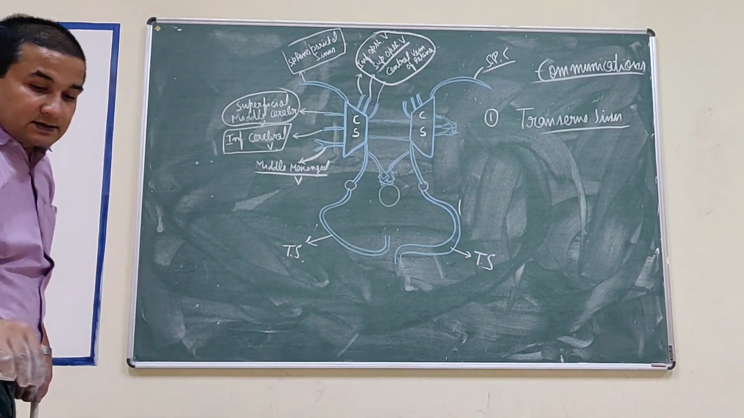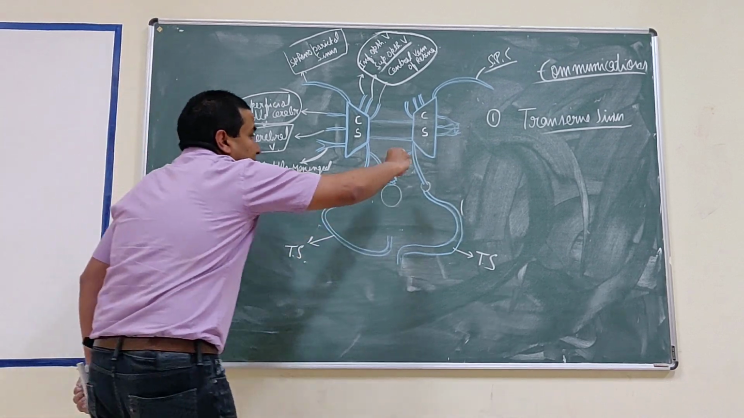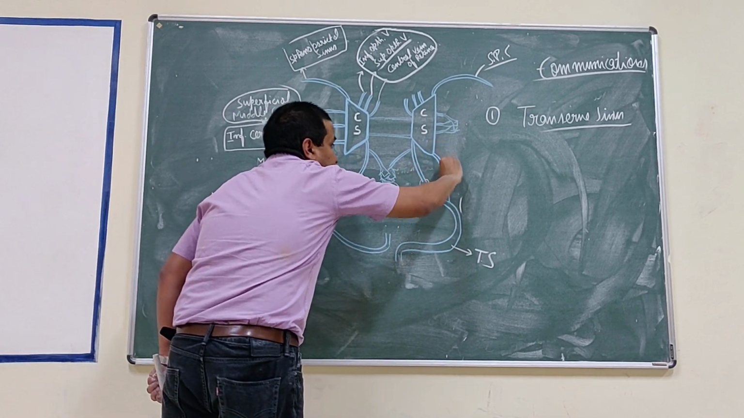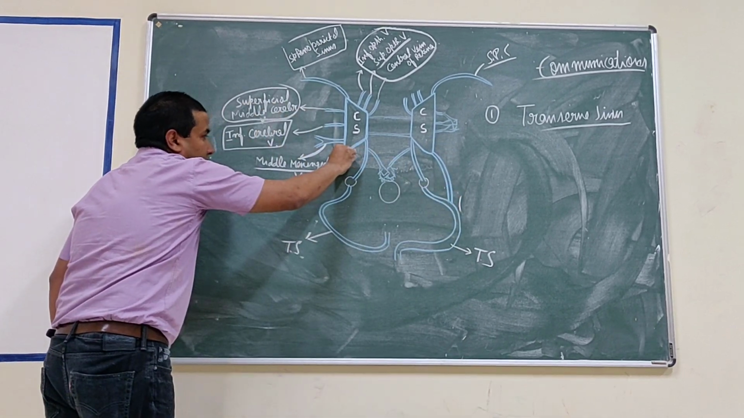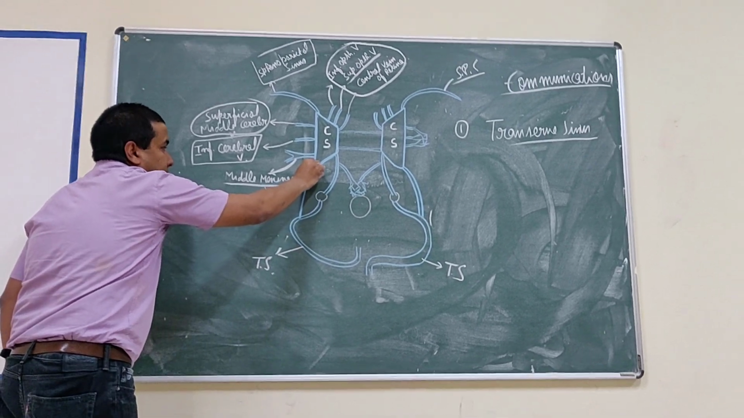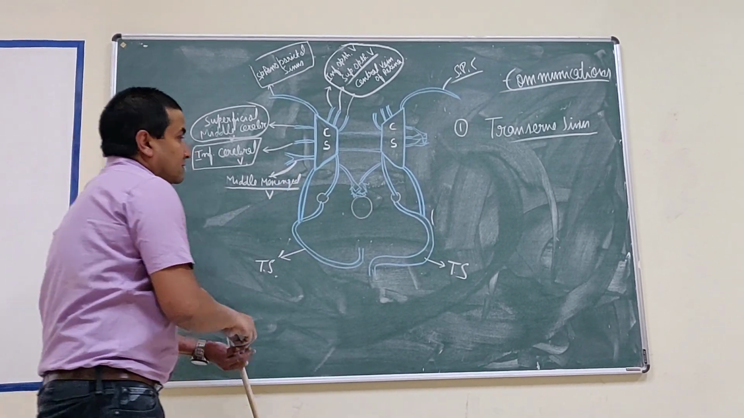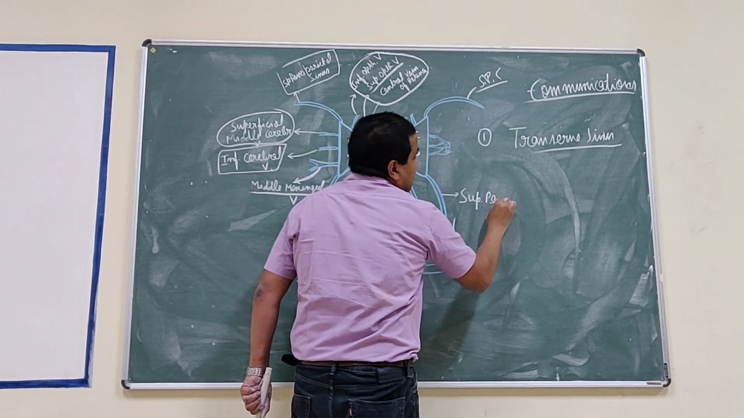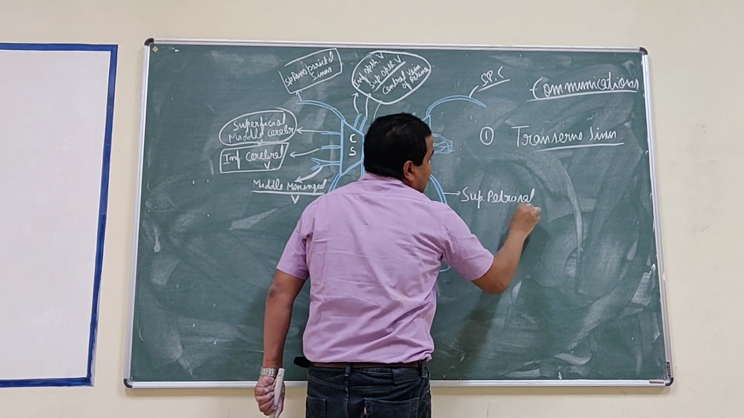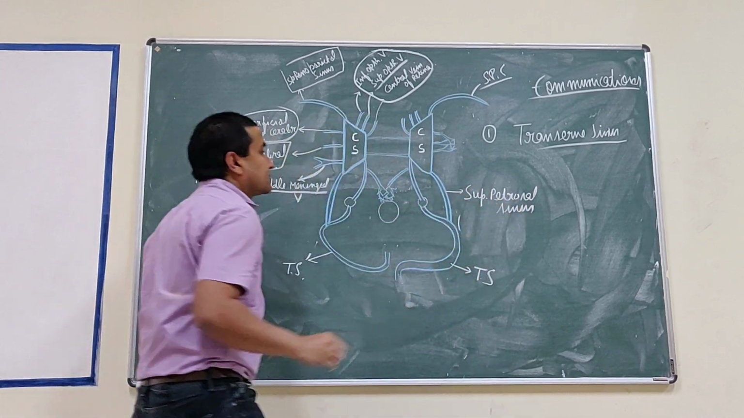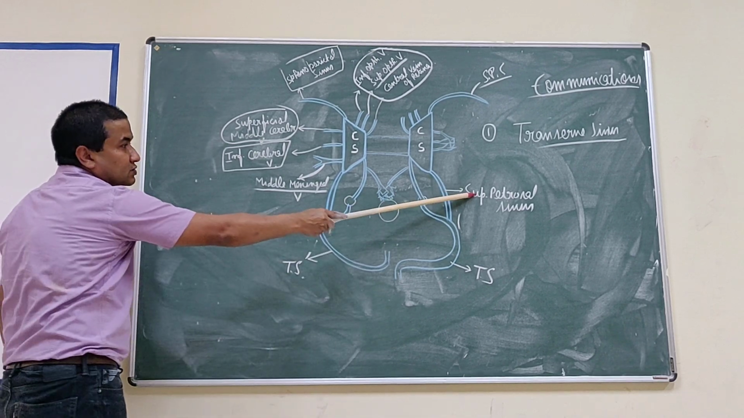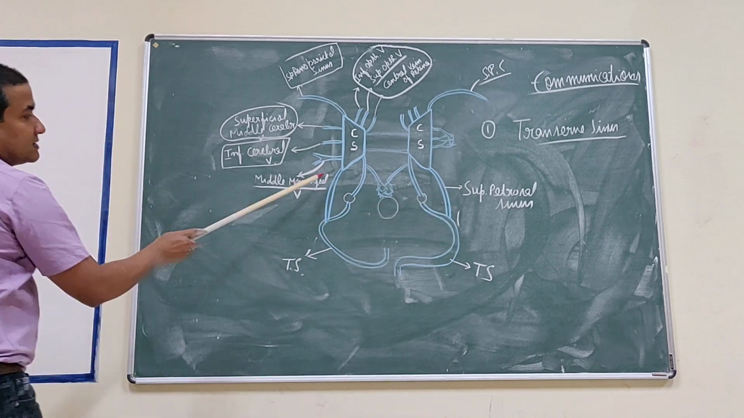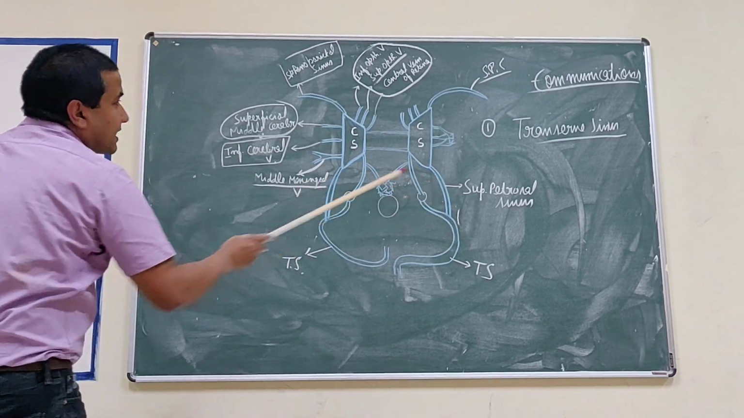This cavernous sinus communicates with the transverse sinus by the superior petrosal sinus. This is the superior petrosal sinus. This superior petrosal sinus joins the cavernous sinus with the transverse sinus. The superior petrosal sinus is also a paired sinus present on both sides.